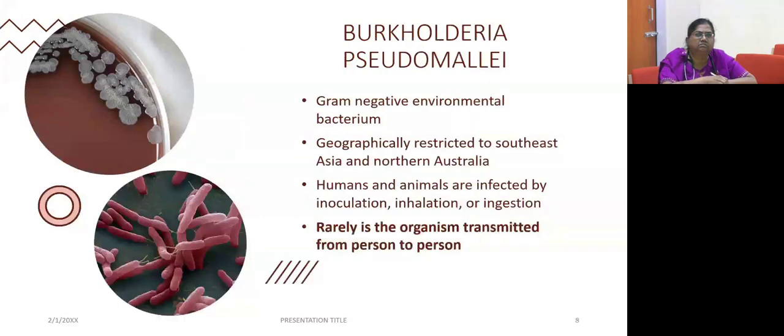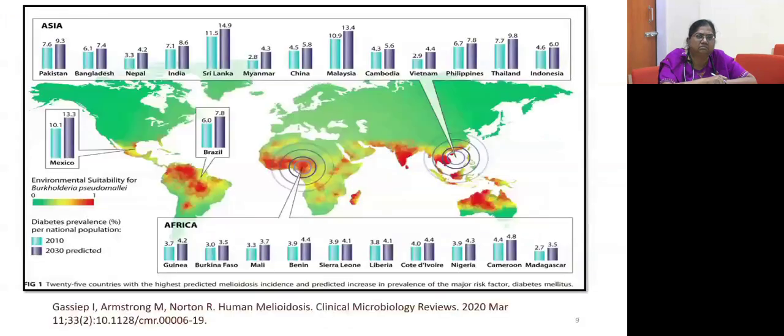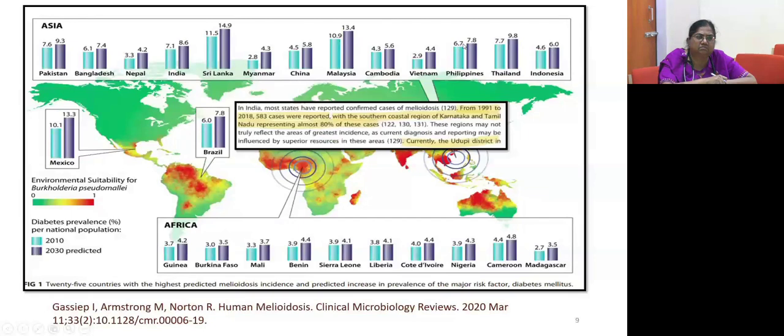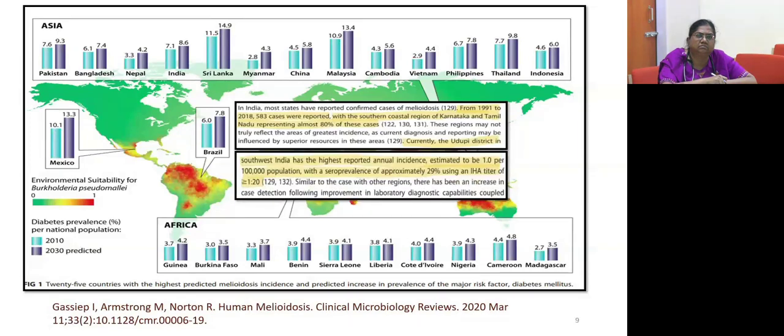So I'll just talk briefly on melioidosis. Burkholderia pseudomallei is a gram-negative environmental bacteria, mostly restricted to Southeast Asia and Northern Australia. These are the regions where it is most commonly found. And in India, from the reports 1991 to 2018, the southern coastal region of Karnataka and Tamil Nadu has represented almost 80% of these cases, of which the Udupi district has had the highest reported annual incidence.